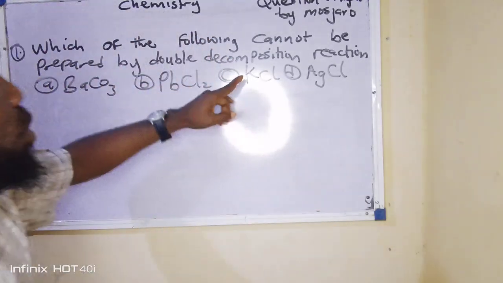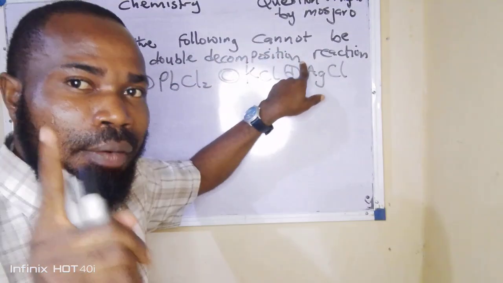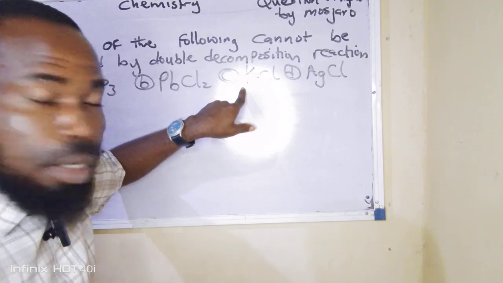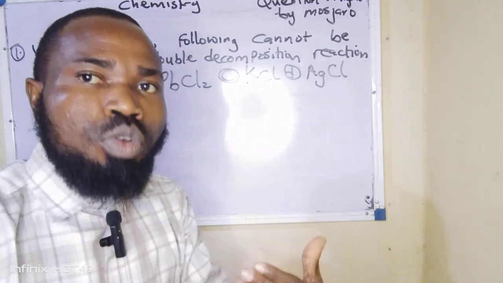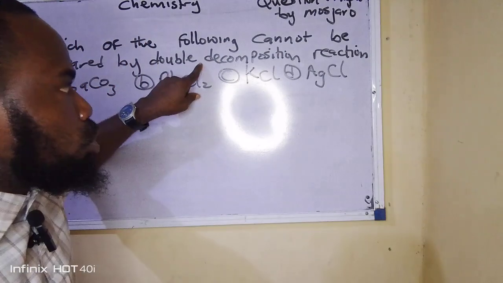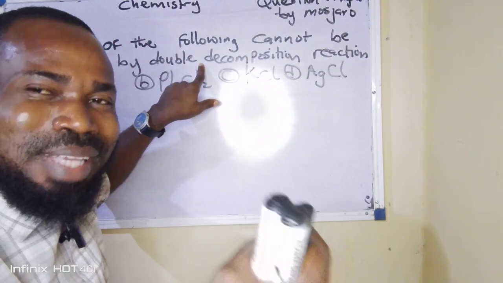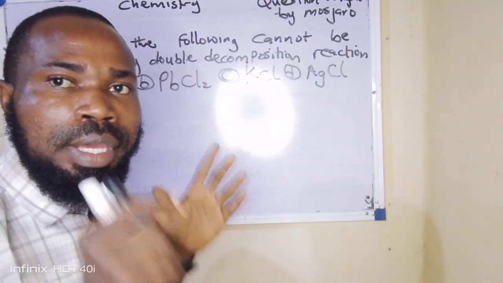Now, look at what the question is saying. They say, which of the following cannot be prepared by double decomposition? They are trying to tell me indirectly which of the following salts is soluble. Do you get the logic now? Because normally, to prepare an insoluble salt, I will apply double decomposition. So if they are asking me which cannot be prepared by double decomposition, that means they're indirectly asking me which one of them is soluble in water.